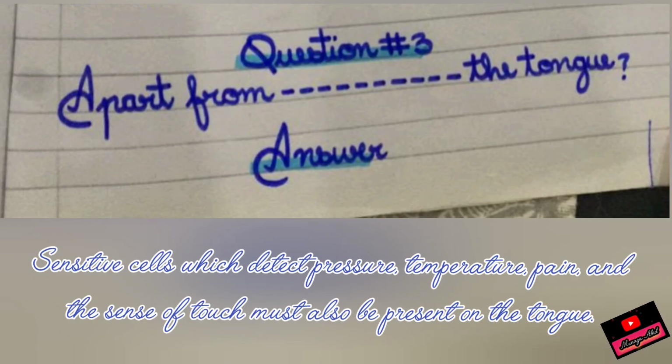But it should also be sensitive about pressure, temperature, pain, etc. Because if you're eating anything very hot, that can burn the inner area of your mouth. If anything is sharp, it can cause pain, it can cause a cut in your inner mouth. So detection of pressure, temperature, and pain should be there in the tongue as well as food.